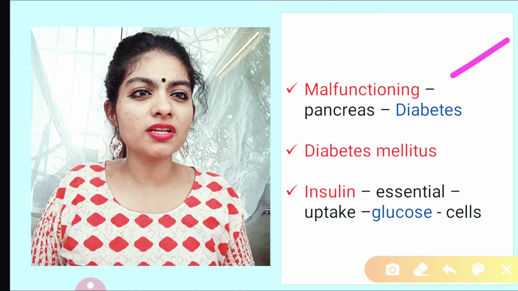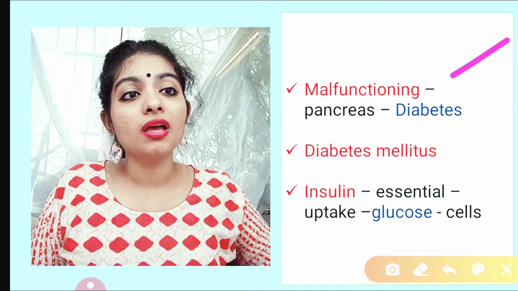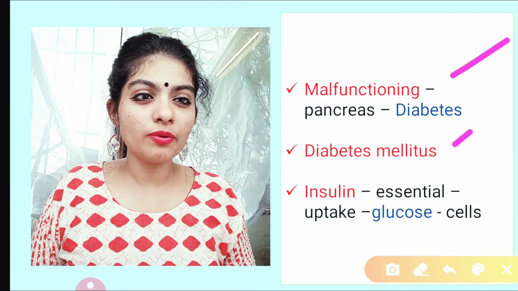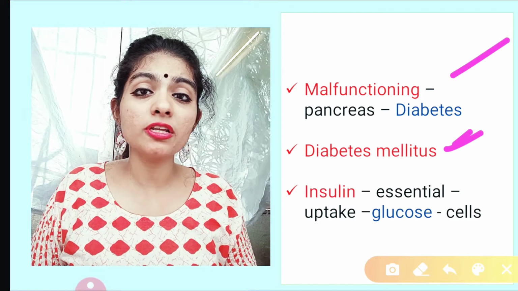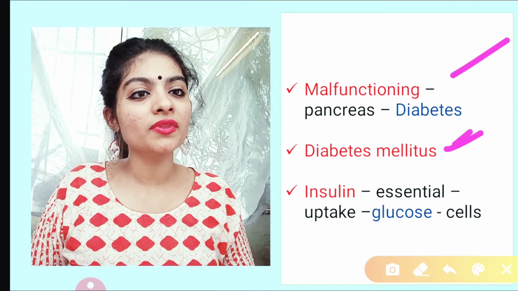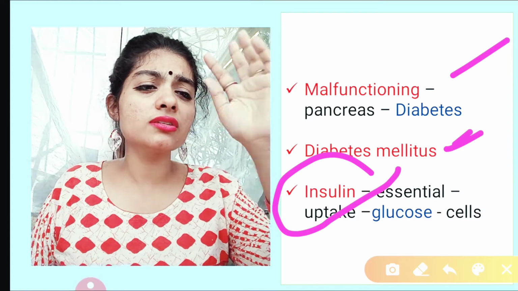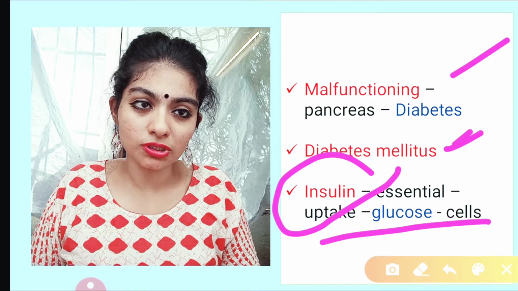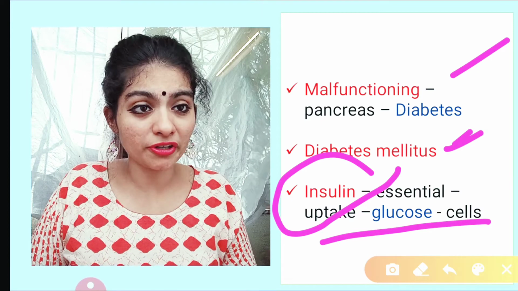Just for a revision, if there is any kind of malfunctioning, that is, if the pancreas is not functioning properly, means if insulin is not released, then it causes diabetes. Guys, this is also very important. It's not given in Lucent, but I thought you should know this. The medical term of diabetes is diabetes mellitus. So in case they give this term diabetes mellitus, you need not worry. This is the medical term for diabetes. And insulin is very, very important because it helps in taking up the required amount of glucose. What is the function of insulin? It controls the blood sugar level. So insulin is very, very important.